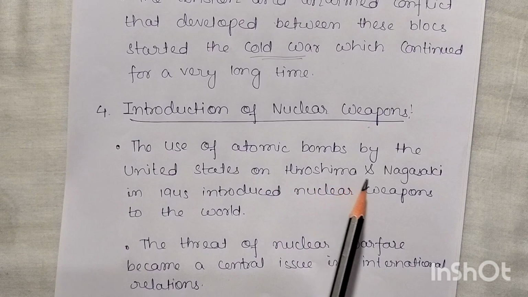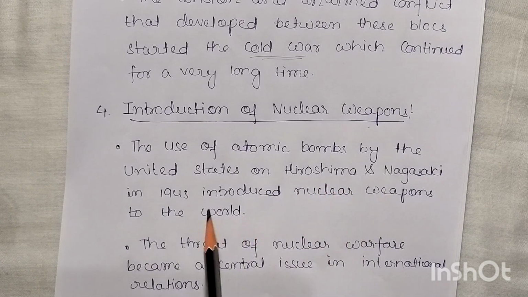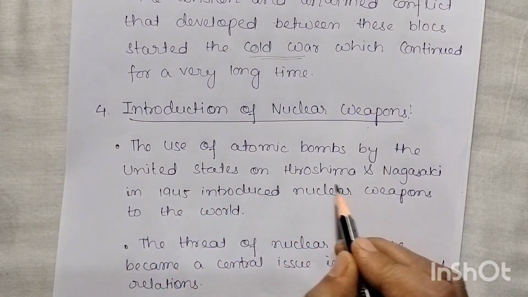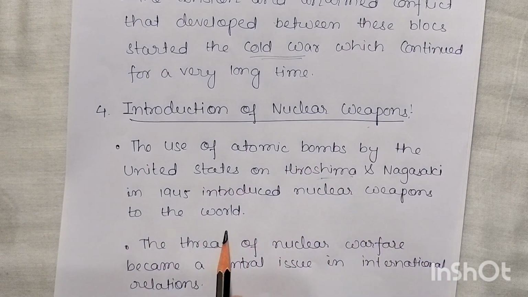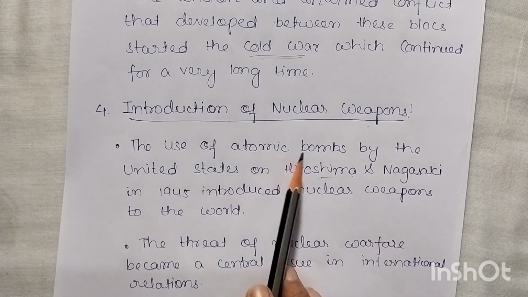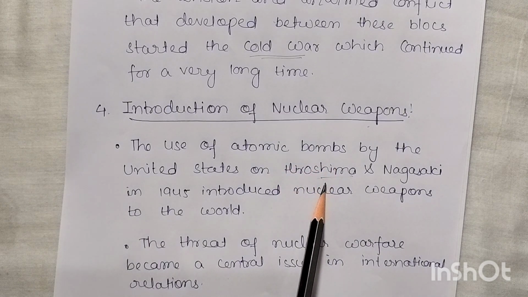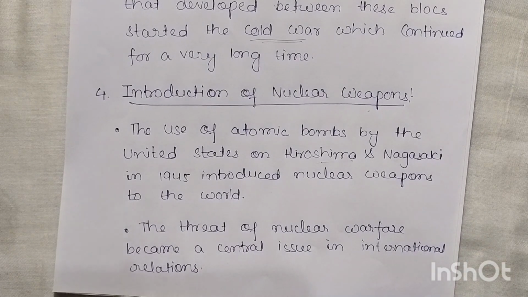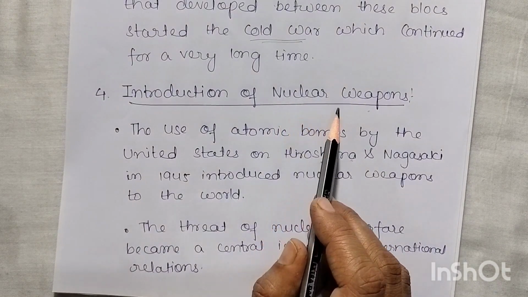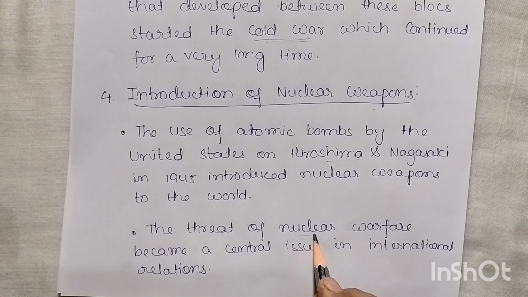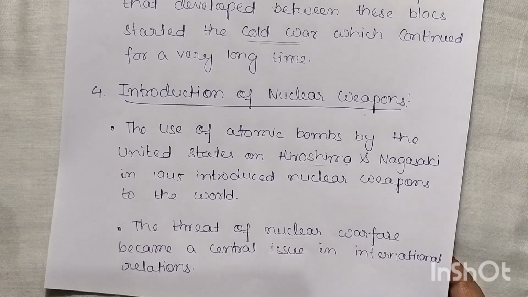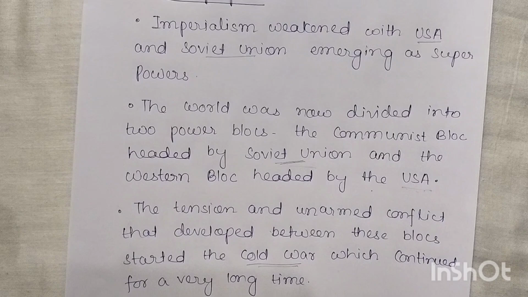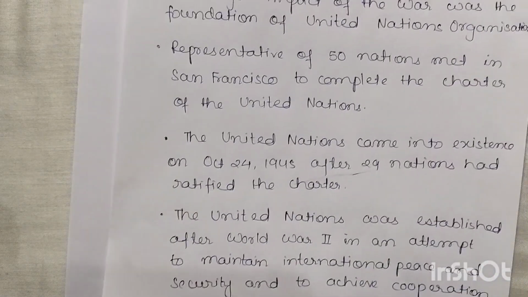So the use of the atomic bomb by the United States on Hiroshima and Nagasaki in 1945, which are cities of Japan, introduced nuclear weapons to the world. The United States used the atomic bomb for the first time, and due to this a massive destruction occurred, which they faced for many years after. So the threat of nuclear warfare became a central issue in international relations. Due to the introduction of nuclear weapons, a new threat has come, that is the use of nuclear weapons by these new superpowers. Okay, so this is the fourth point.